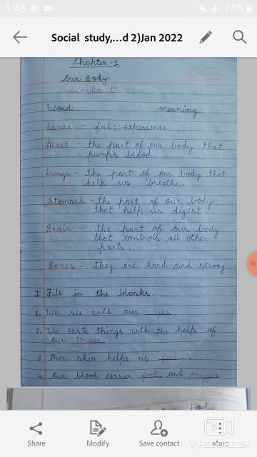Third, our skin helps us feel. Fourth, our blood carries food and oxygen. So students, what does our blood carry? Food and oxygen to each part of our body to keep it healthy.